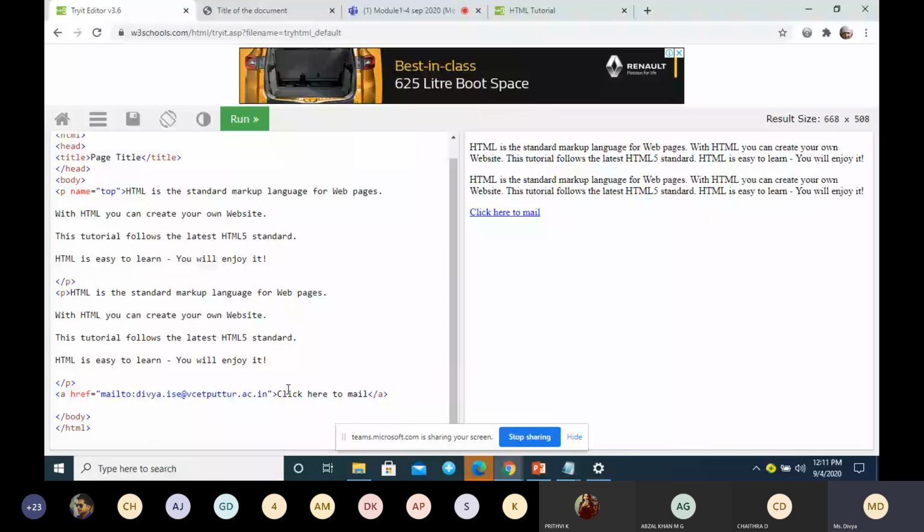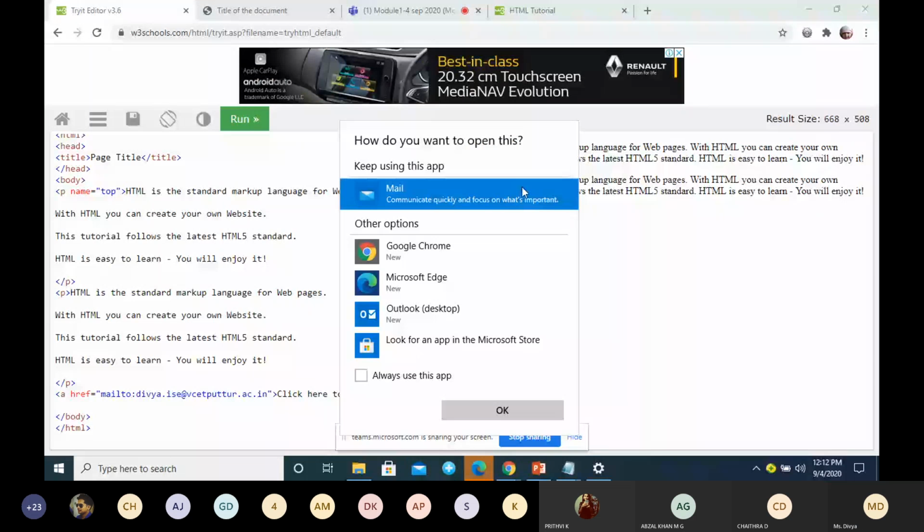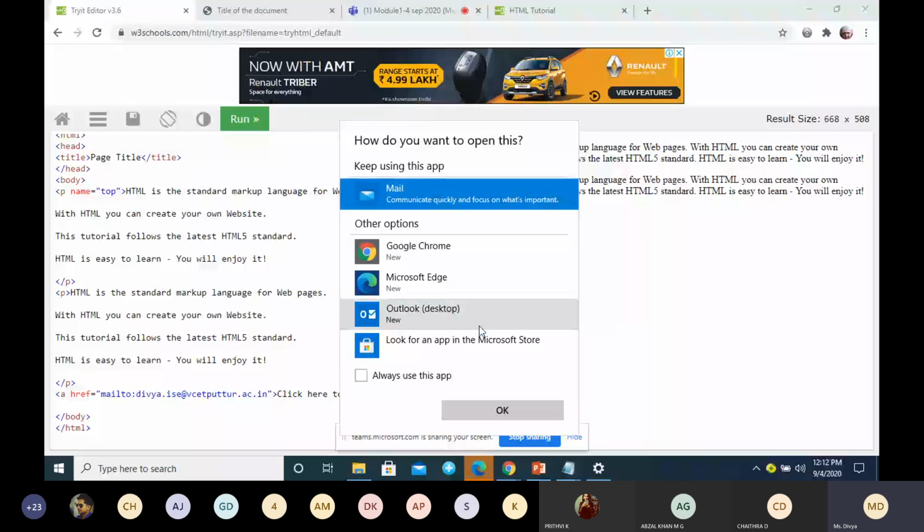You can see that when I click on this, it will ask me which mail app I am supposed to use. It will give some options for opening the mail apps. You can go for Outlook or for Google Gmail. It will show the apps.